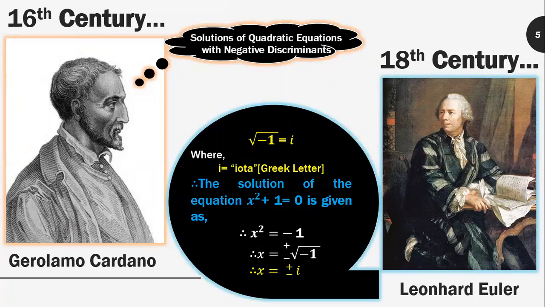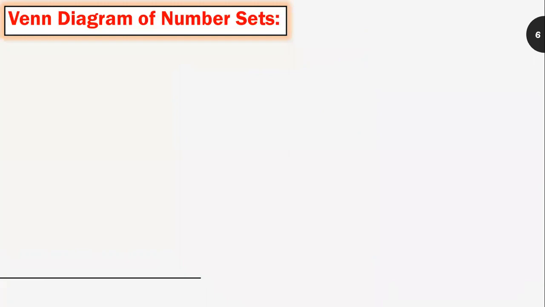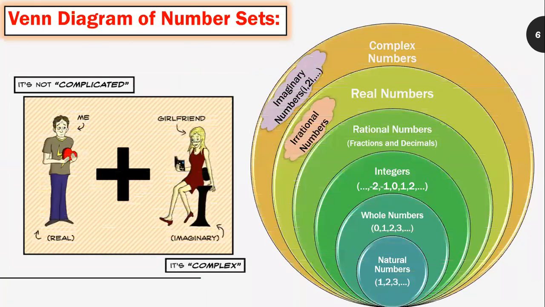Therefore, the solution of the equation x square plus 1 is equal to 0 is given as x square is equal to minus 1. Therefore, x is equal to plus minus under root of minus 1. Therefore, x is equal to plus minus i. Let us see the Venn diagram of number sets.